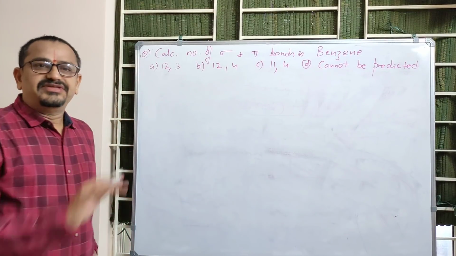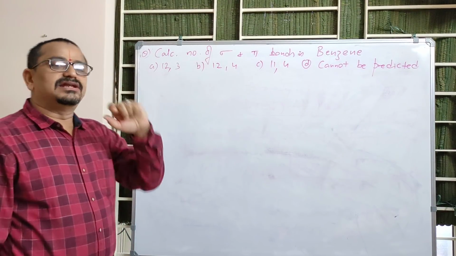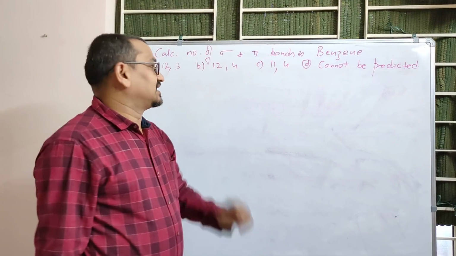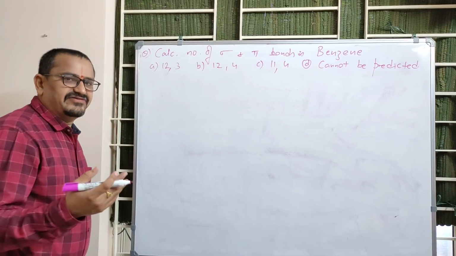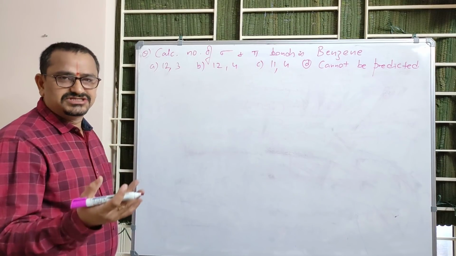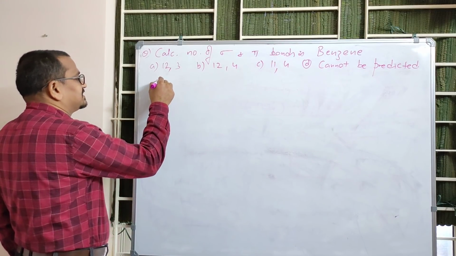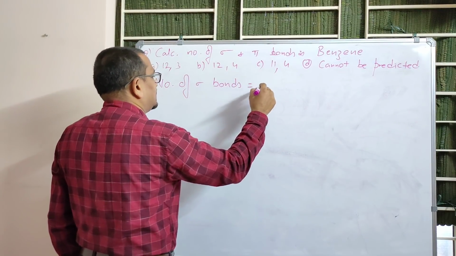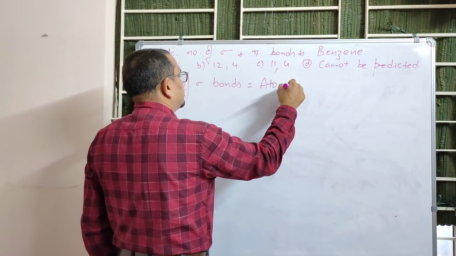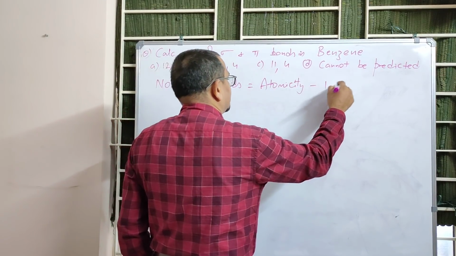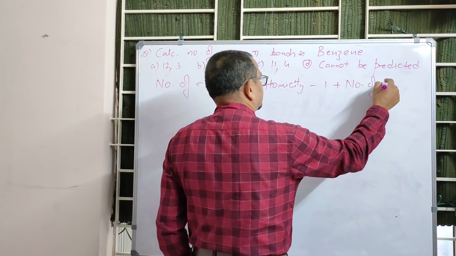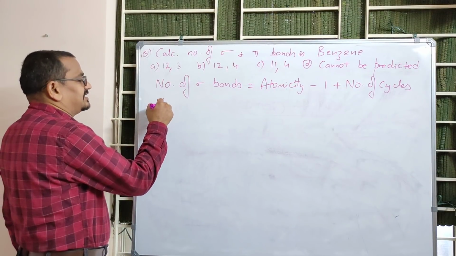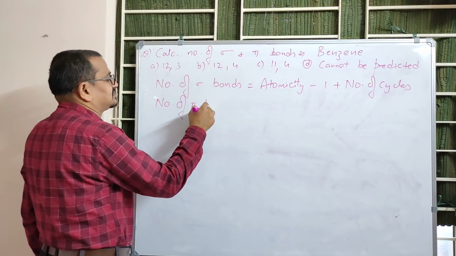Right. So, this is our next question about calculation of number of sigma and pi bonds in a cyclic compound. You know, benzene is cyclic, and otherwise they may specify that it is a cyclic compound or closed chain compound. In such a case, number of sigma bonds can be calculated as atomicity minus 1 plus number of cycles, and the number of pi bonds can be calculated as